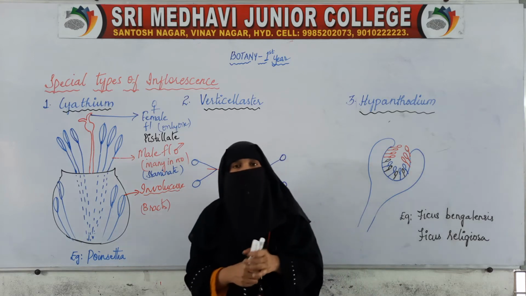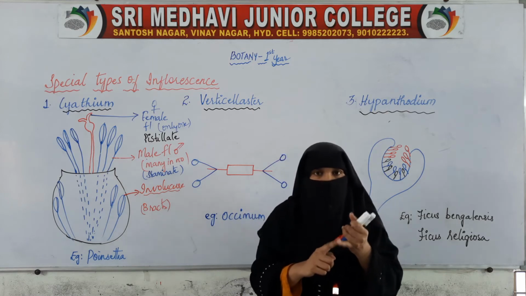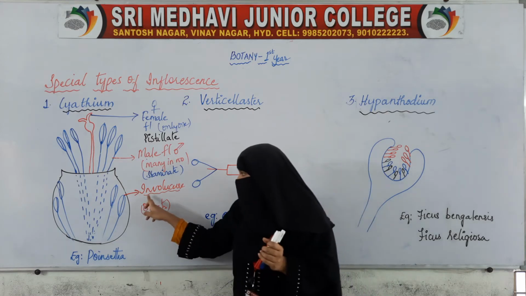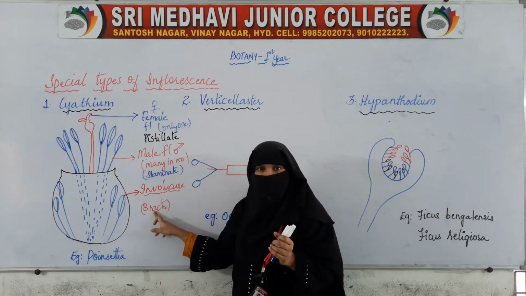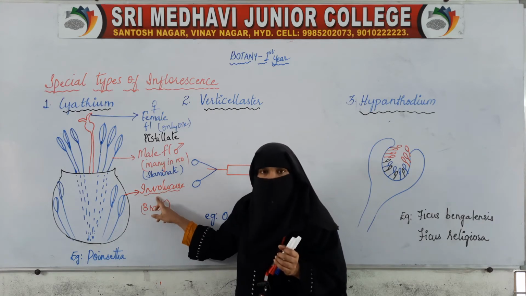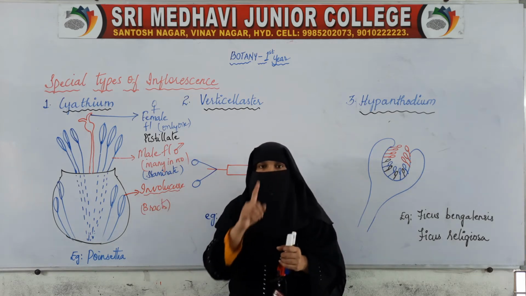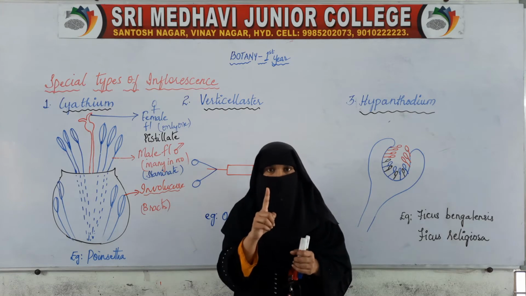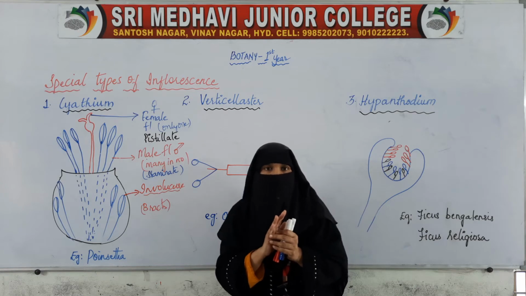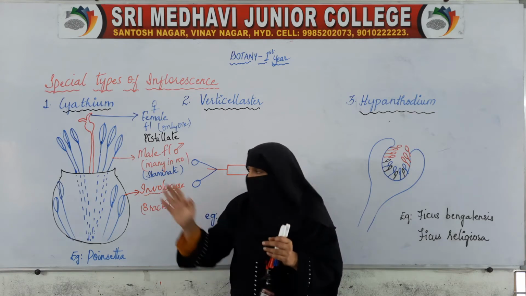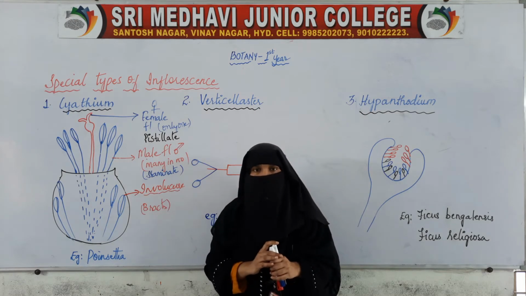Poinsettia is a plant where we find this type of inflorescence. So remember, in cyathium we have an involucre of bracts, that is, this involucre or flask-shaped structure is made up of bracts, and in this involucre we find one female flower, that is a pistillate flower, and many male flowers. So this type of inflorescence is cyathium, which we see in poinsettia.